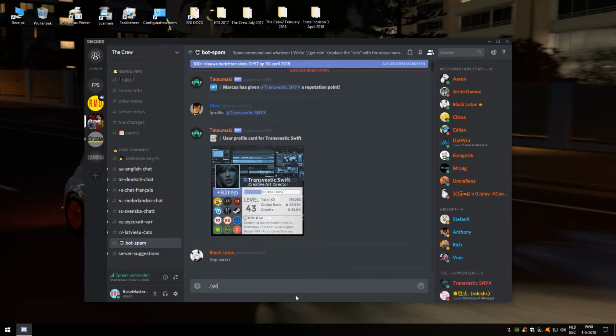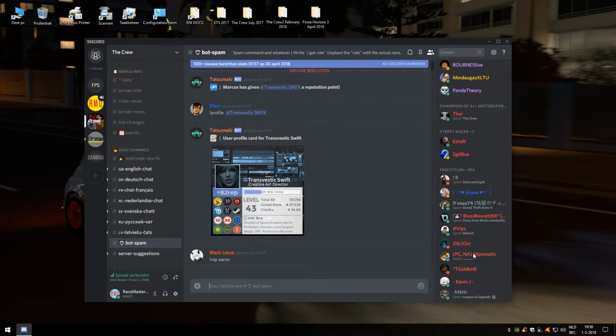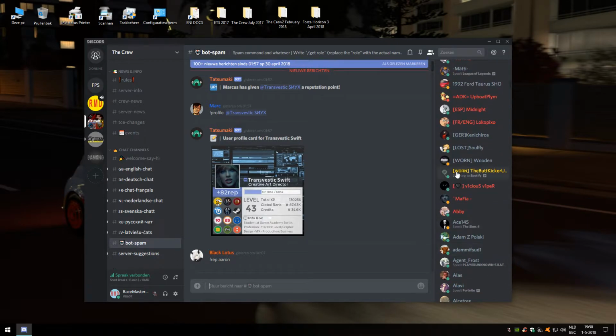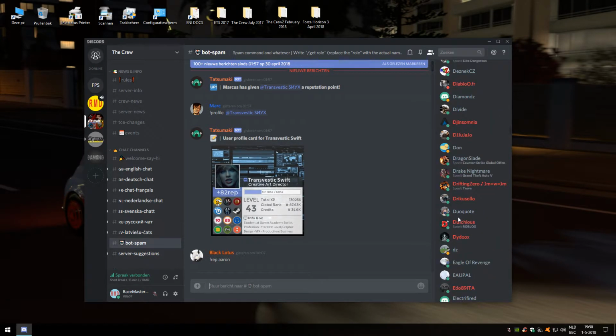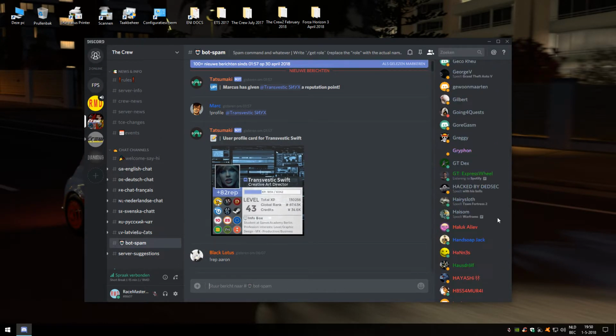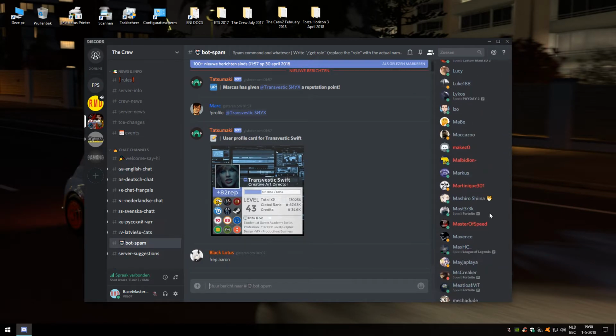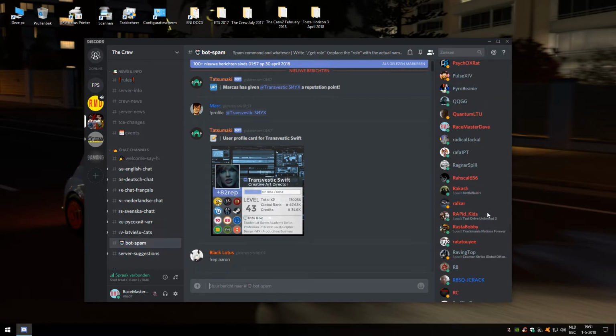I'm not going to do it now because I already have a role here, which is the PC role. You can also get a role for PvP. That will also change the color. The difference is that you will see all these colors here, like red, yellow, and light, and all that. The red ones are the PC, if I'm not mistaken. I'm going to have a look down the list. As you can see, there are a lot of people. I think there are like 400 or 500 of them.